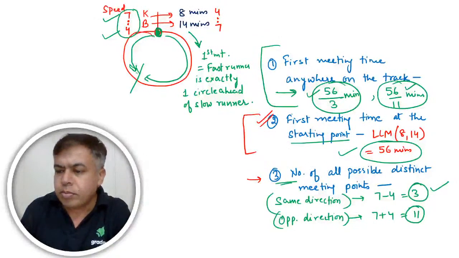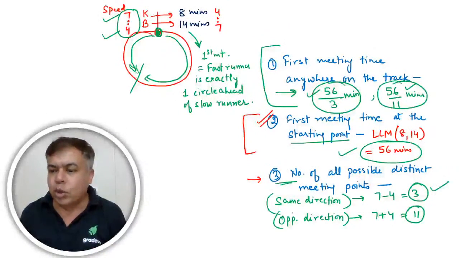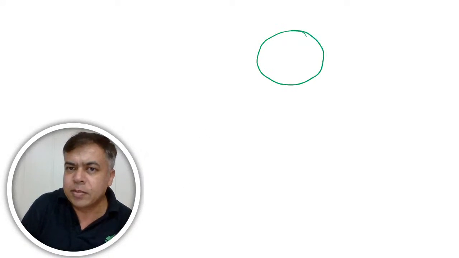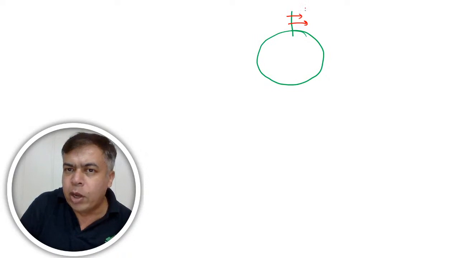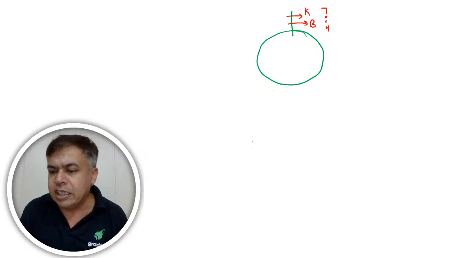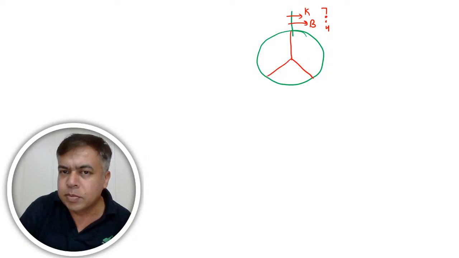Okay, so let's visualize it also. I will just visualize it. Let's see. Now I'm taking, let's say, the same direction. Same direction, right? Now, in the same direction, Kallu and Billu are moving at speeds in the ratio 7:4. Now I told you that there are going to be 3 meetings.